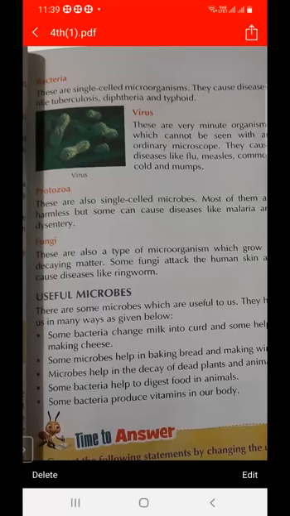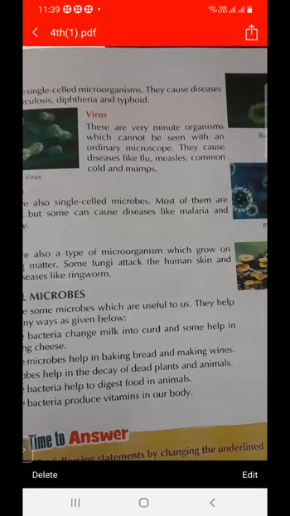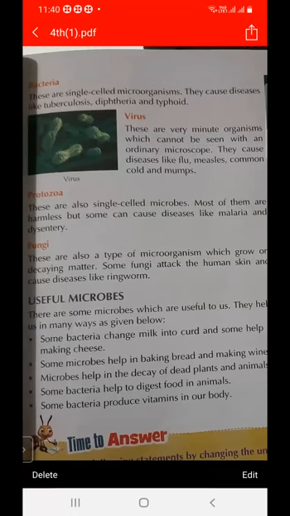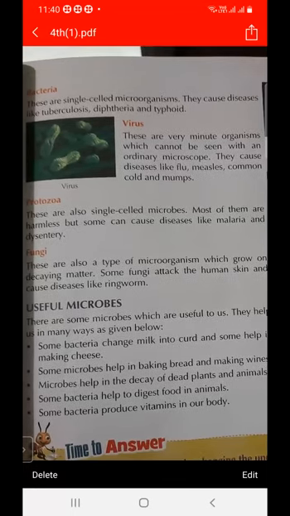Next is protozoa. What do you mean by protozoa? They are called single cell microorganisms. Some microorganisms are harmless and some can cause disease, just like malaria and dysentery. These diseases are due to the protozoa. Which diseases are due to the protozoa? Malaria, dysentery.